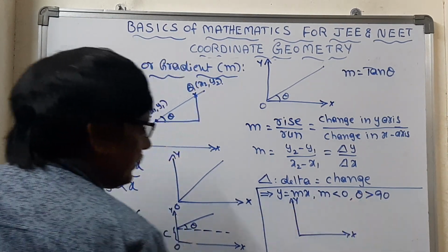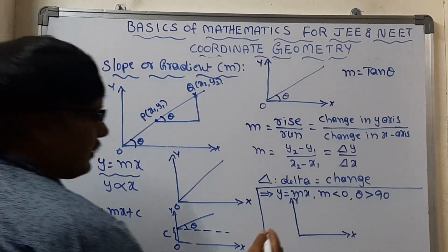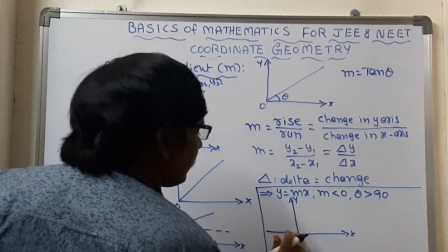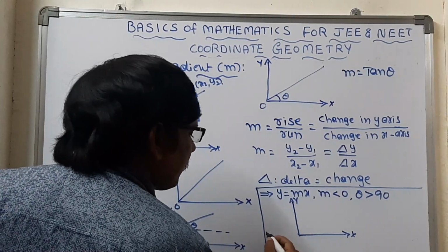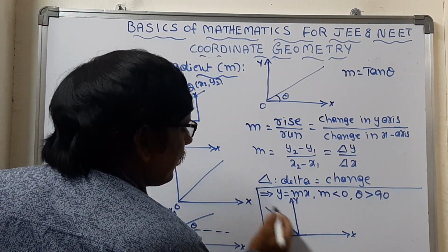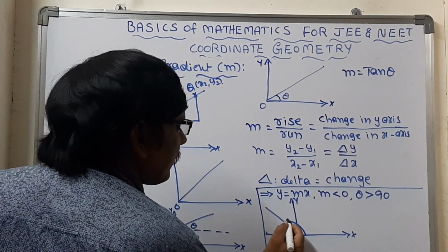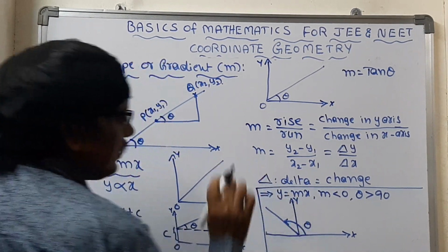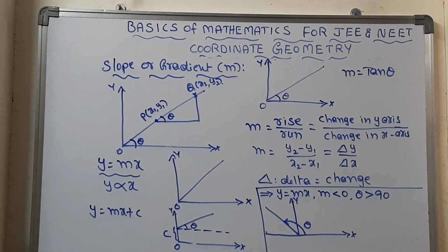What is the condition given? Theta is greater than 90, so we can take the graph to be like this. This will be the graph for that.